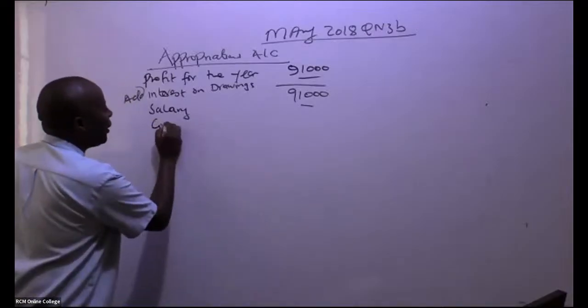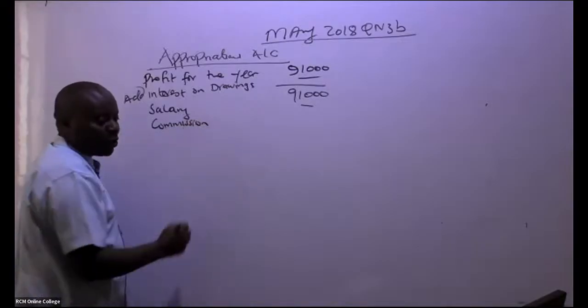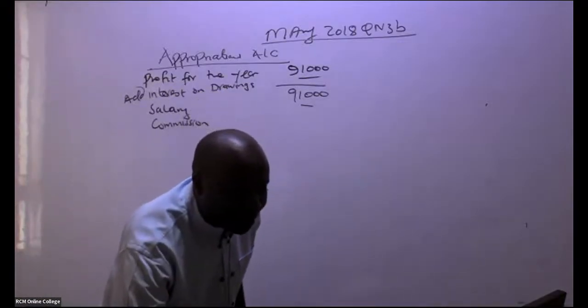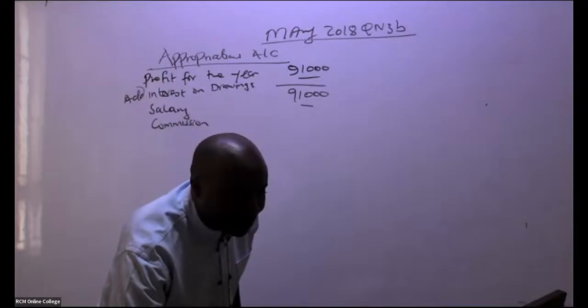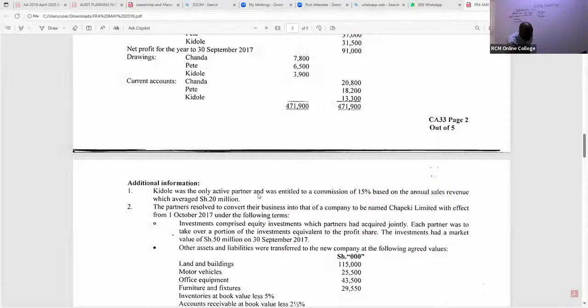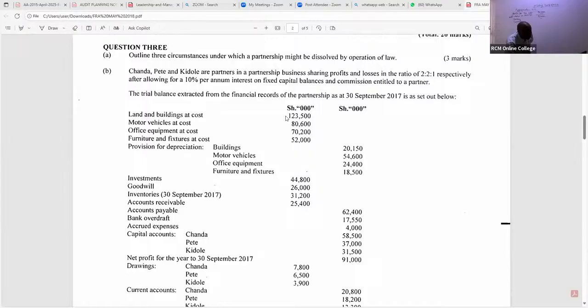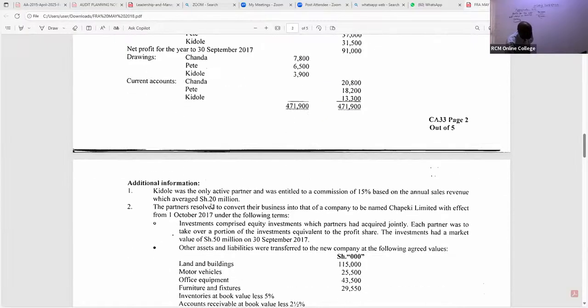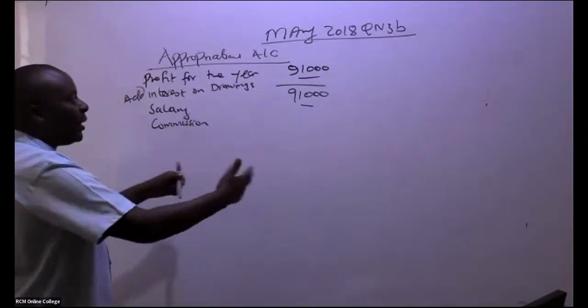We come to commission. Ladies and gentlemen, there is one person who is getting commission. If you read it here, there is one person who is getting some commission. Who is this? We are told here Kidole was the only active partner and was entitled to a commission based on the annual sales revenue, which is 20 million. But remember, our trial balance is in shillings thousands, so you must cut those zeros. So you're talking of what here? 20,000. So we have one person who is getting this commission, and his name is Kidole. So we have commission being appropriated, being distributed.